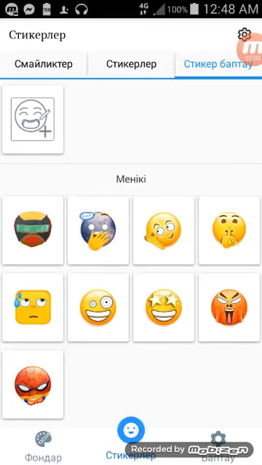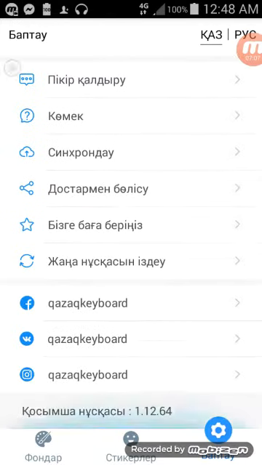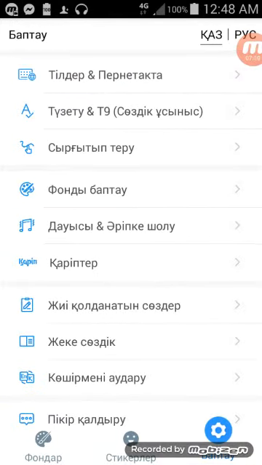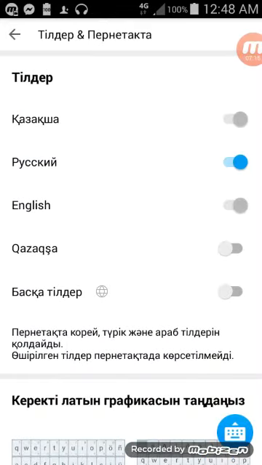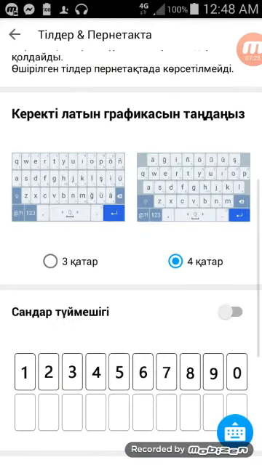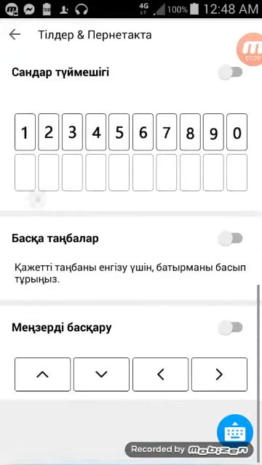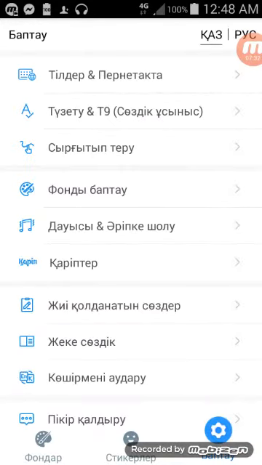Oh, it's saved. Okay, I'll use it. And if you go to settings, you can access all these settings here. They're language and typing settings, where you can enable these two, and you can disable stuff. You can enable number rows. You can also enable these directional arrows, and you can enable or disable the dictionary. And then there's also the fonts.